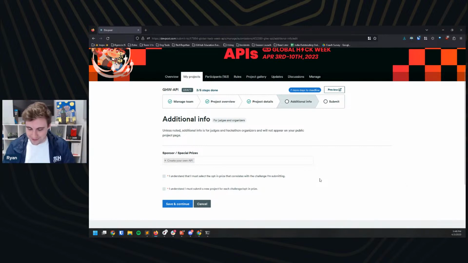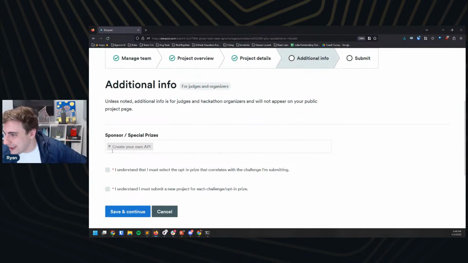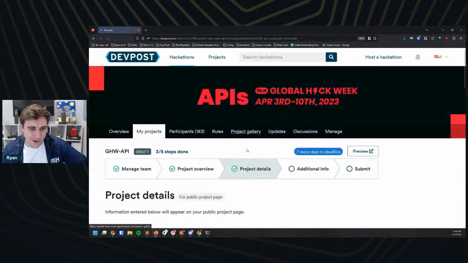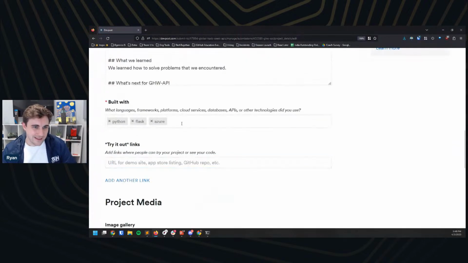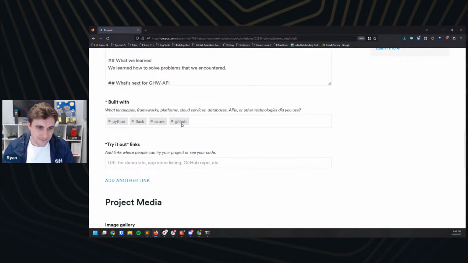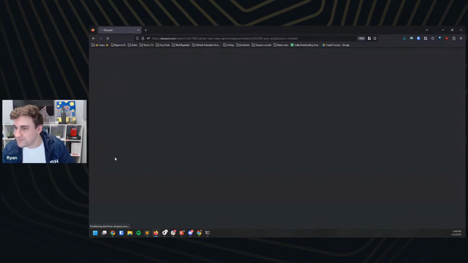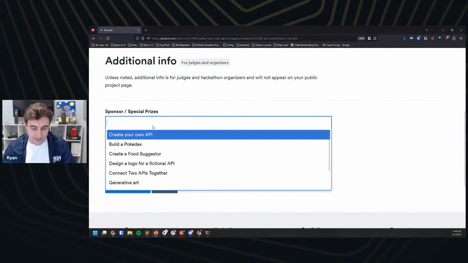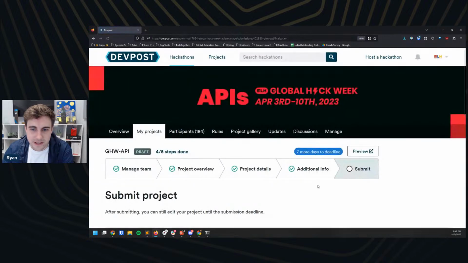Sorry, I realized I'm really zoomed out again for y'all. Make sure you select create your own API here. Oh, Git and GitHub. That's good. All right, hang on. We'll go back. Good call. We'll say GitHub, and Git, I feel like, is a given. We're good to go. Cool. So again, here, I want to select create your own API. Bam, bam. We're going to hit save and continue.